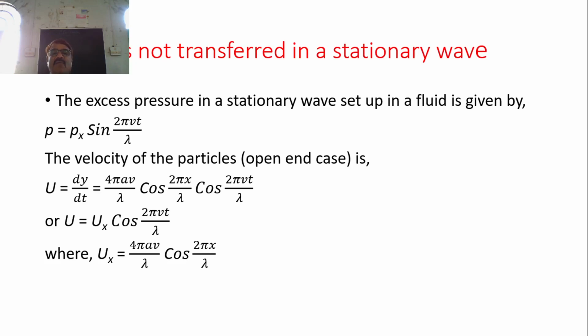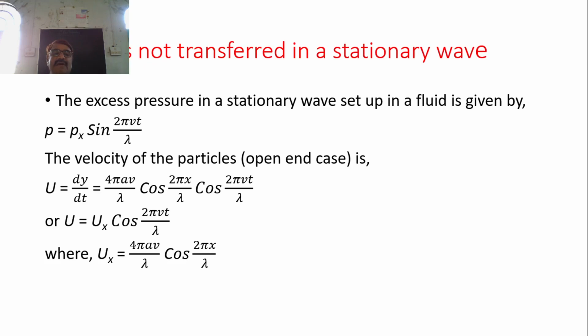And in the open end case, the velocity of the stationary wave is given by u equal to dy by dt equal to 4 pi aV by lambda cos 2 pi x by lambda cos 2 pi Vt by lambda.